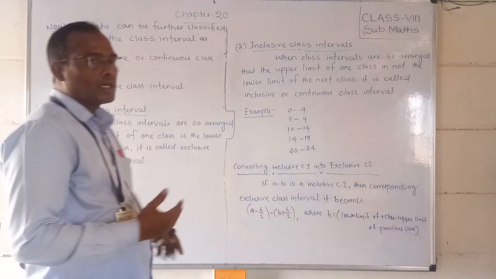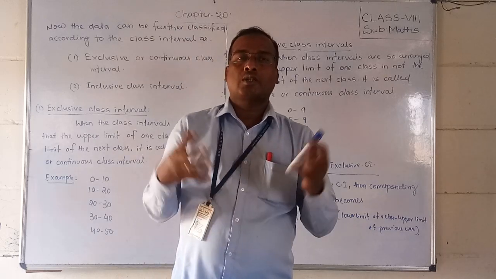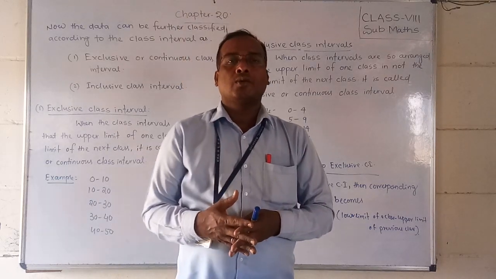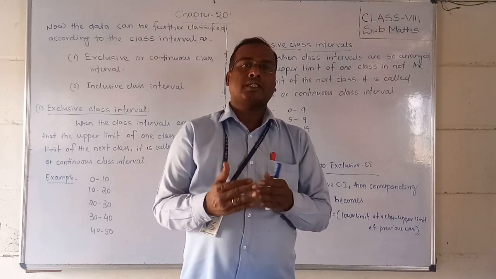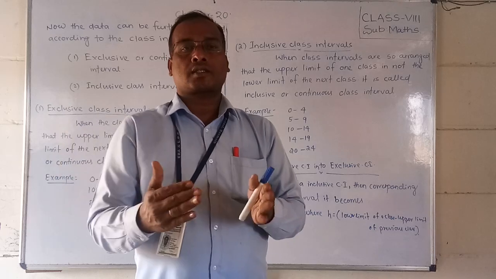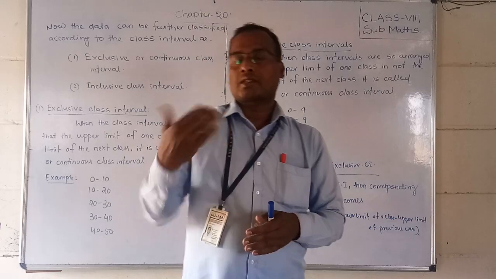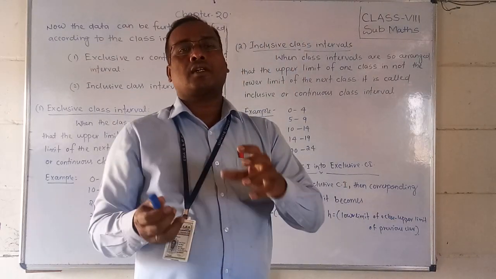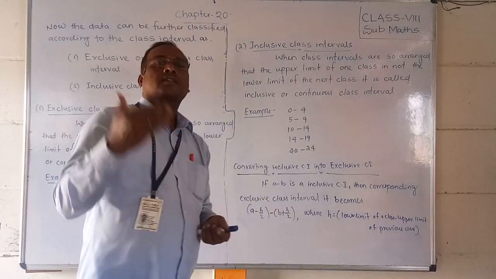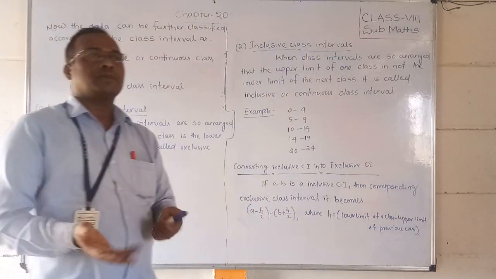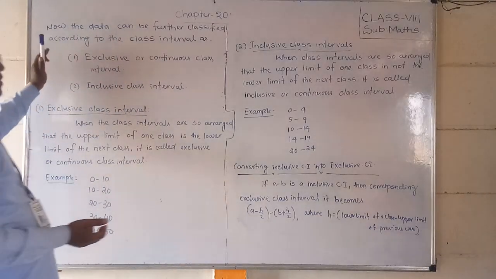Did you understand, friends? Class interval means we are making a group, or a class, whenever one range is taken. Suppose 1 to 10 marks is one group, 11 to 20 is another group. Whenever we make the data into groups, we say each one is a class, like A class, B class, C grade. That is what we represent as a class interval. So how that data can be classified, we will discuss in this video.